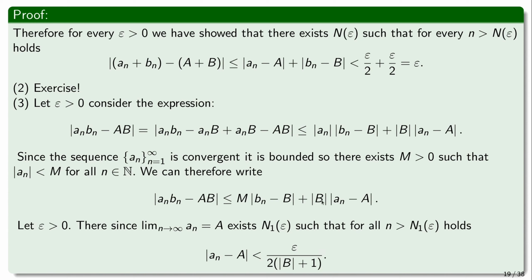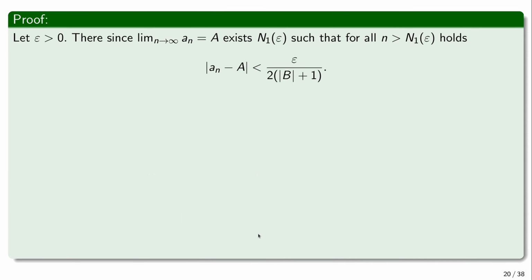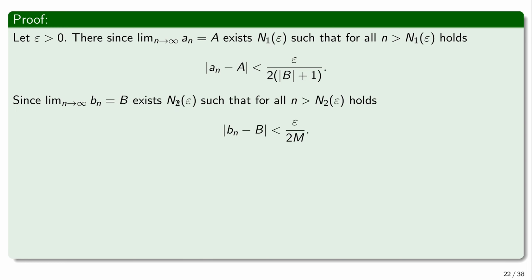We will see how it works for us. So here, basically, when I'm going to replace this expression by its upper bound, I'm going to have the absolute value of b over the absolute value of b plus 1. So it's something that is strictly smaller than 1. We'll see how it works out. Okay, so we have this. And similarly, since bn converges to b, there exists a number n2 of epsilon such that bn minus b can be made smaller than epsilon divided by 2m. And again, I assume that m is strictly bigger than 0, so it's not a problem to divide by m here. So for every n greater than n2, we have this inequality.